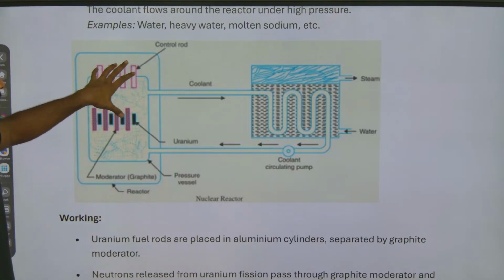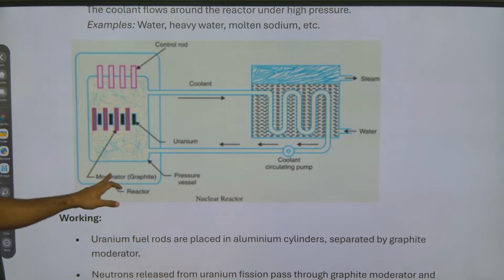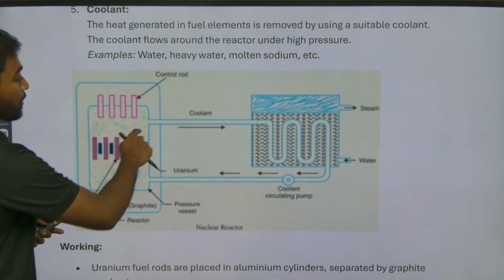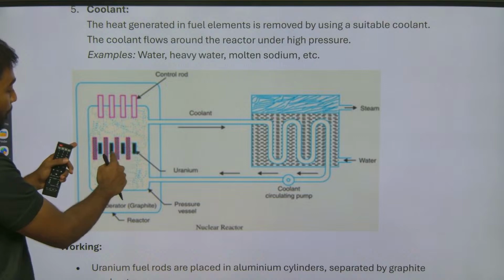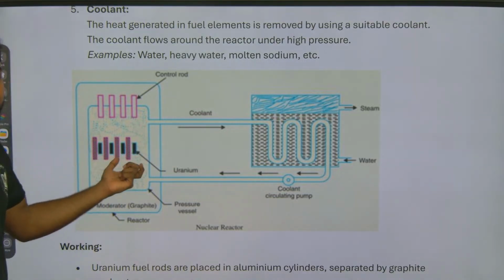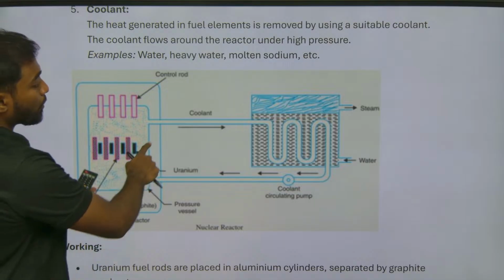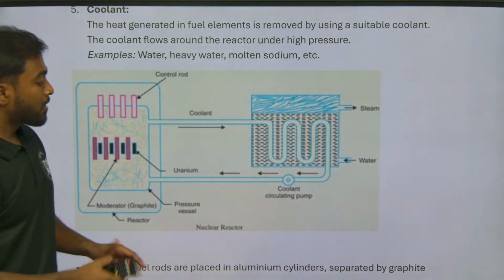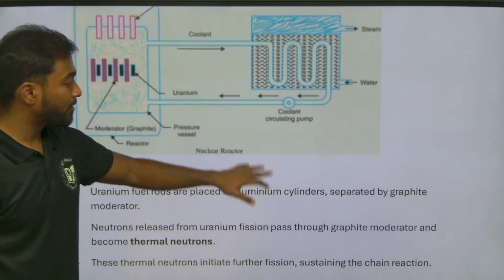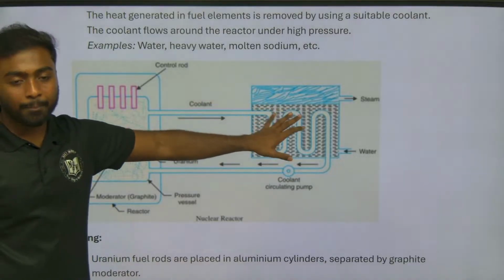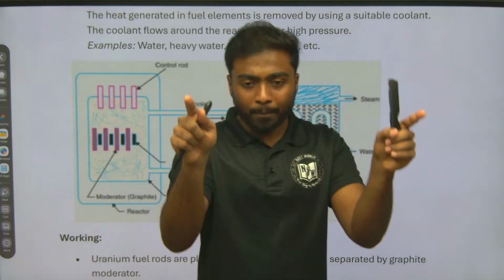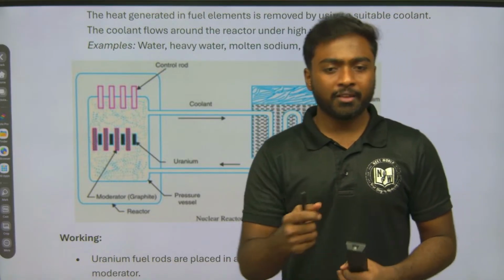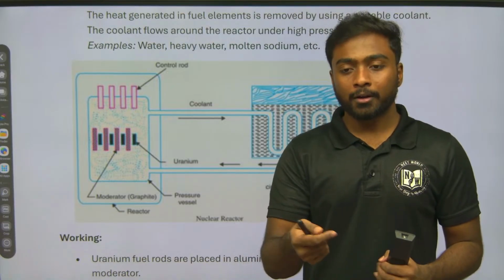Inside the reactor, the control rod will be there, then a moderator, then the pressure vessel. Between the graphite moderator, uranium will be there. Coolant has been taken here, so steam is coming out and water we should insert. Then the coolant circulating pump. These are the things we need to mention when drawing the diagram. No need to draw an exact, proper diagram. We should mention the things properly, and that will be good enough.